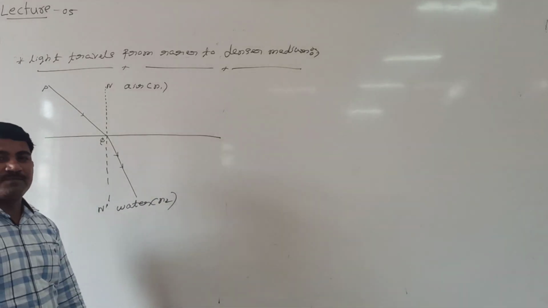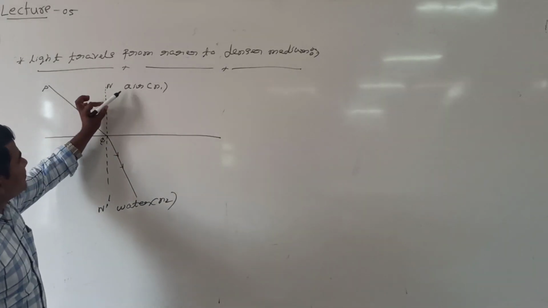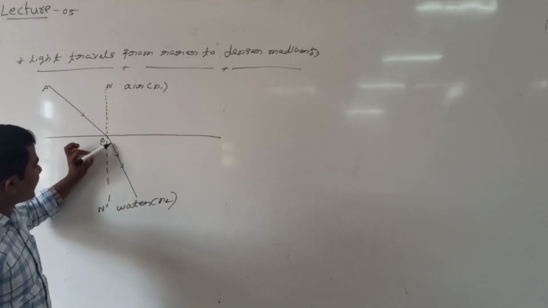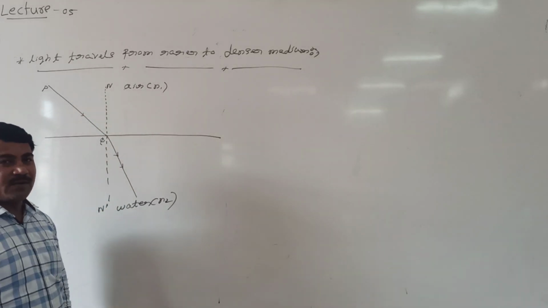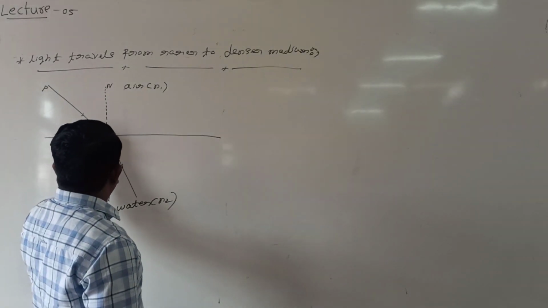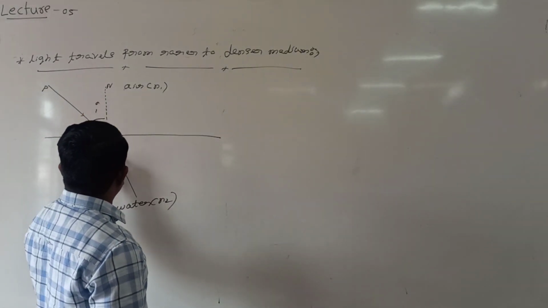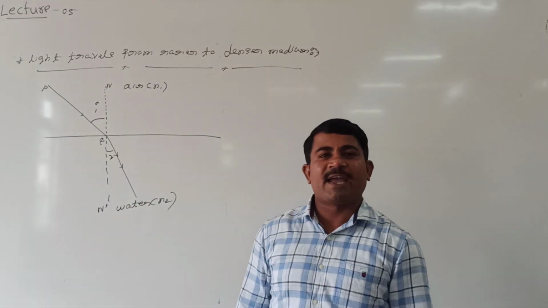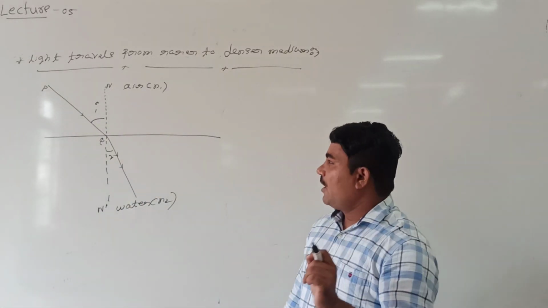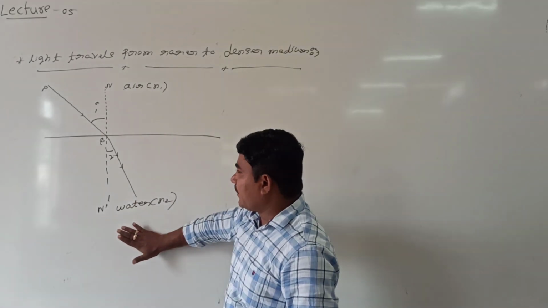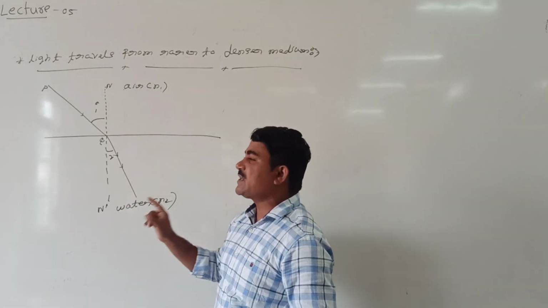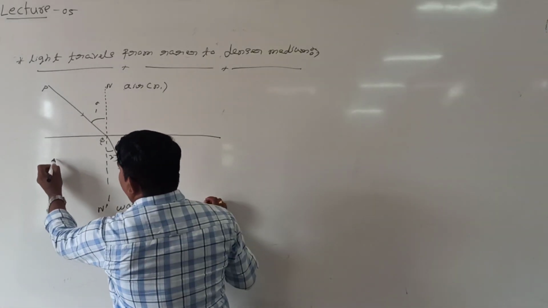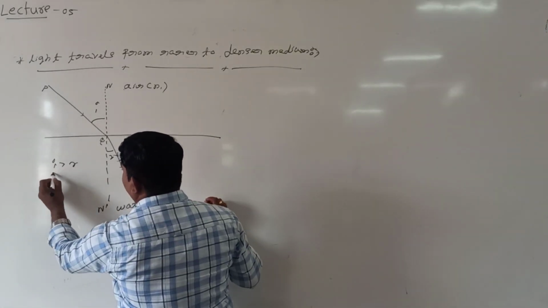Like this. I mean, when ray of light travels from rarer medium to denser medium, from air to water, ray of light is refracted towards normal. In this case, this we are calling angle of incidence and this we are calling angle of refraction. See here, when ray of light travels from rarer medium to denser medium, ray of light is refracted towards normal and angle of incidence is always greater than angle of refraction.